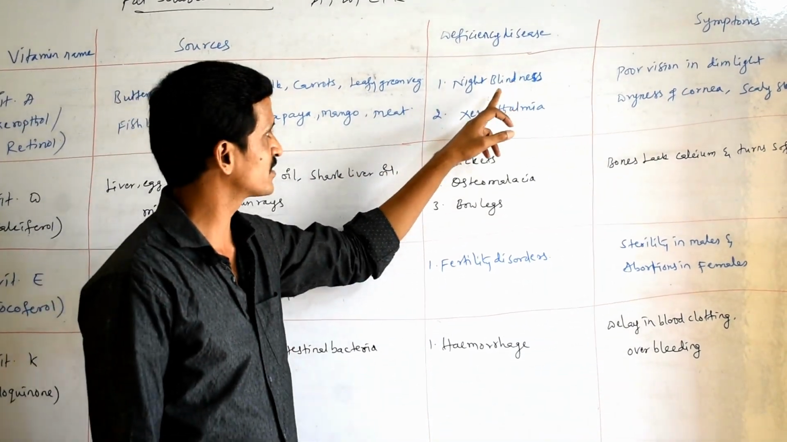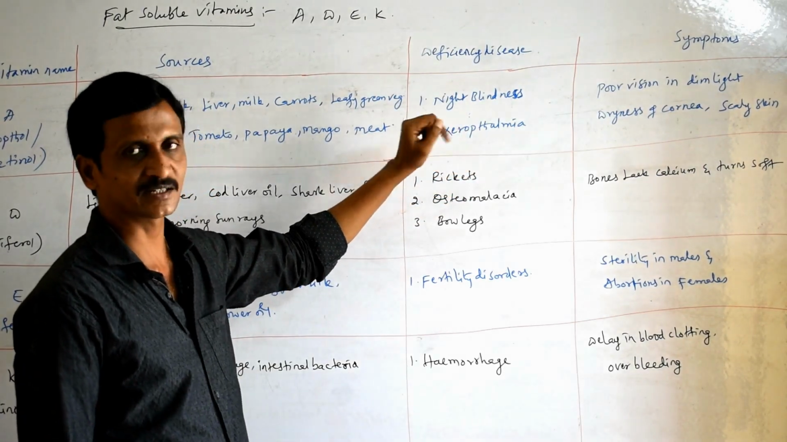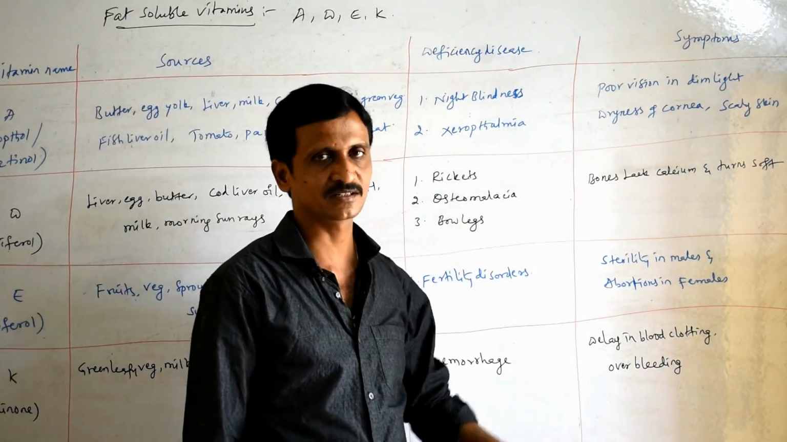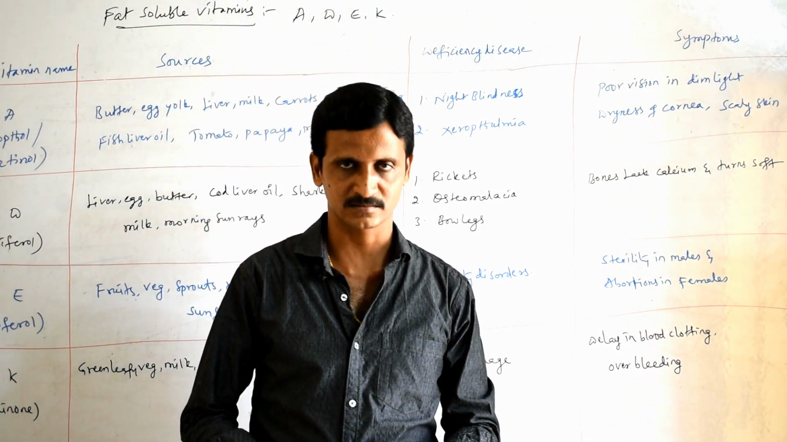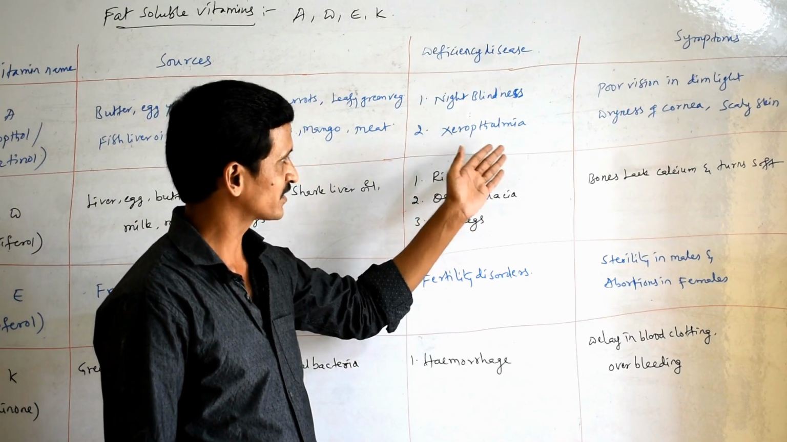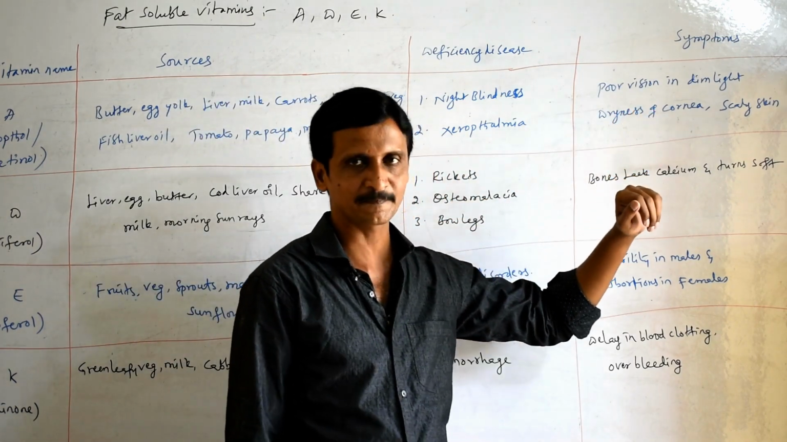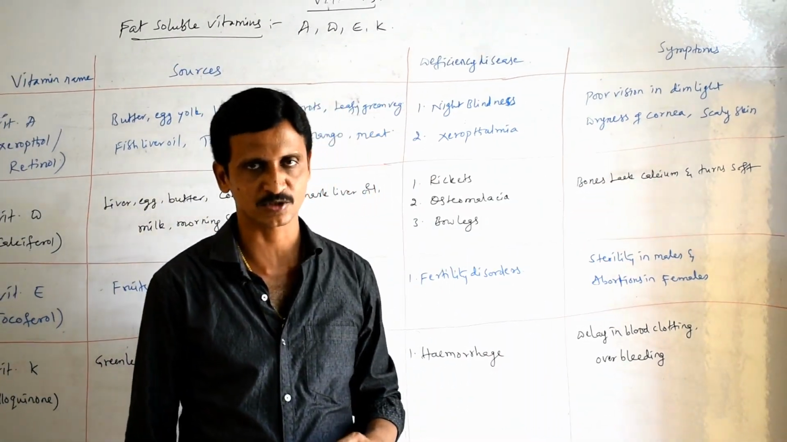The deficiency diseases are night blindness and xerophthalmia. Night blindness is poor vision in dim light, where rods are not working efficiently. Xerophthalmia is nothing but dryness of the cornea. We will see scaly skin also.